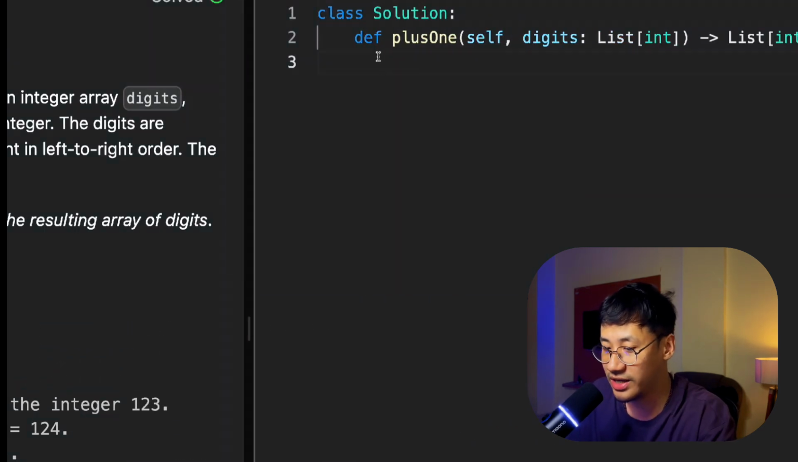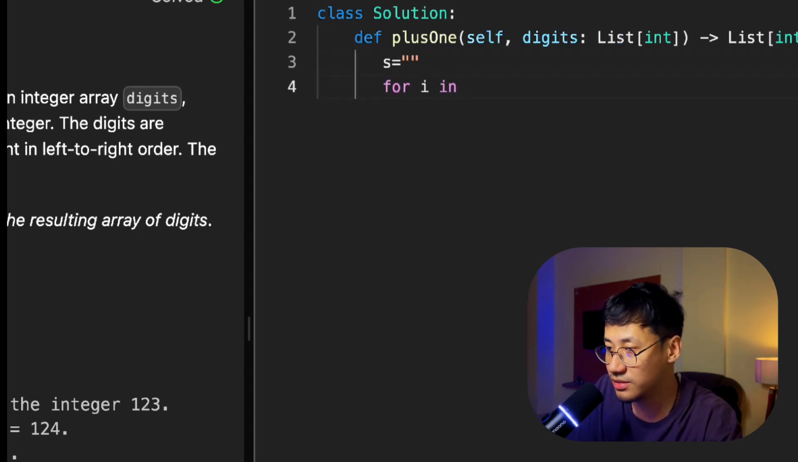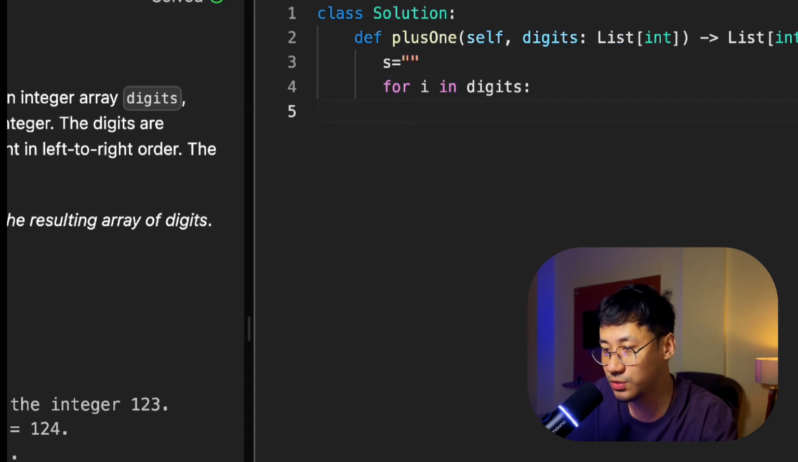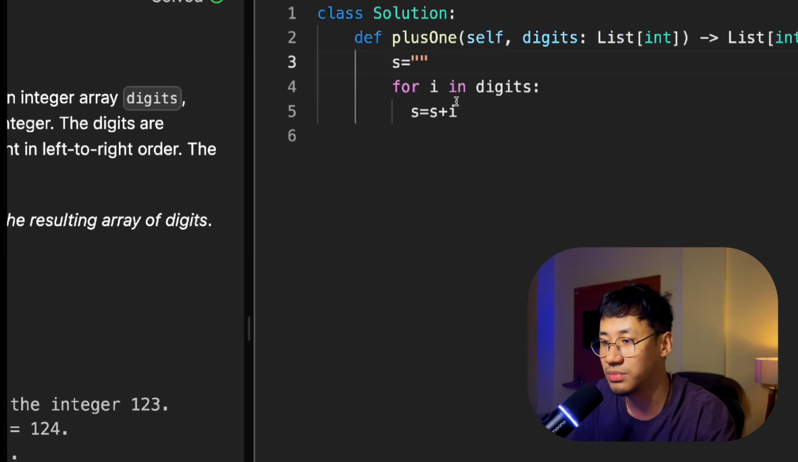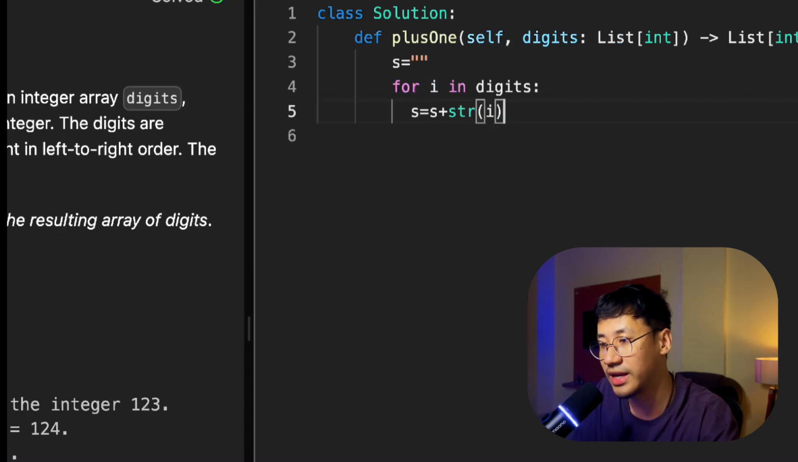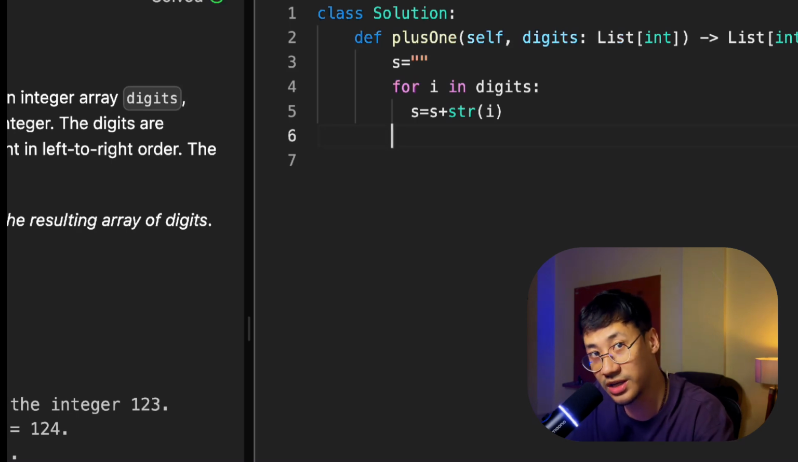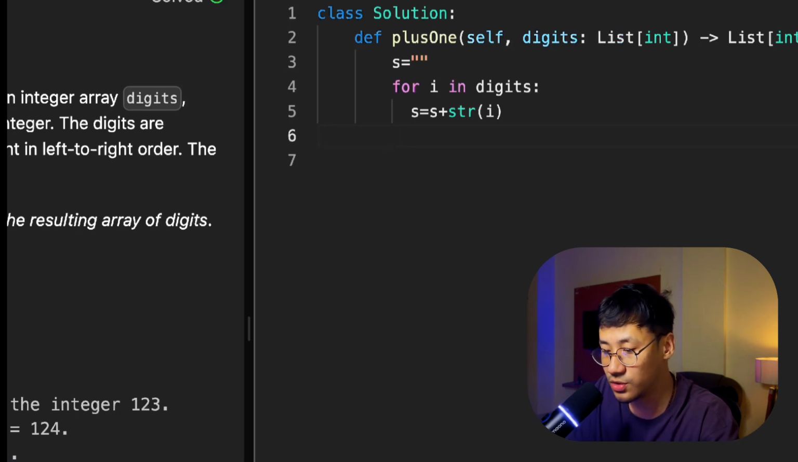So what I'll do, I'll take a string s equal to empty string. So for i in digits, what I need to do, I need to sum up, s equal to s plus i, simple concatenation. All right, s plus i means the number, but the numbers are integers, right? We need to convert it into string so that it can concatenate, otherwise it will not concatenate. So after converting it into string, I need to convert it back to integer. So let's say n equal to int of s.